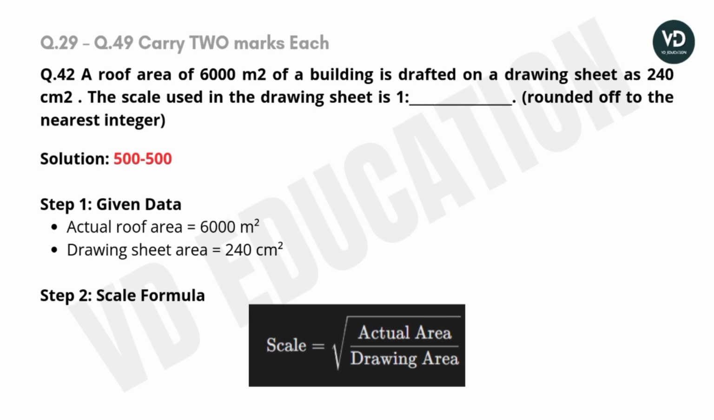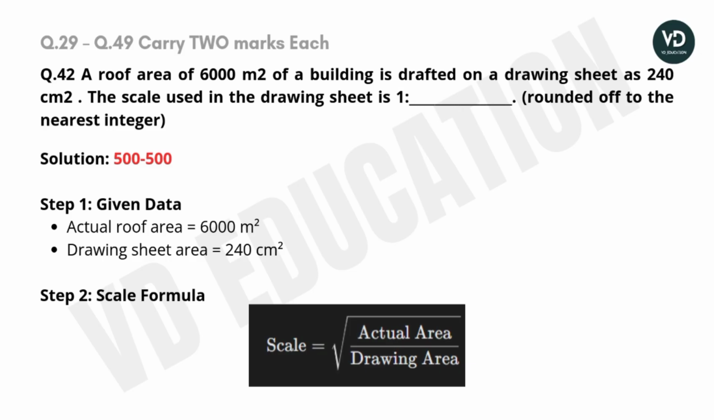Question number 42. A roof area of 6,000 square meter of a building is drafted on a drawing sheet as 240 centimeter square. The scale used in the drawing sheet is 1 to dash. Round off to the nearest integer. Nearest integer is said, so the value without decimal will be put.